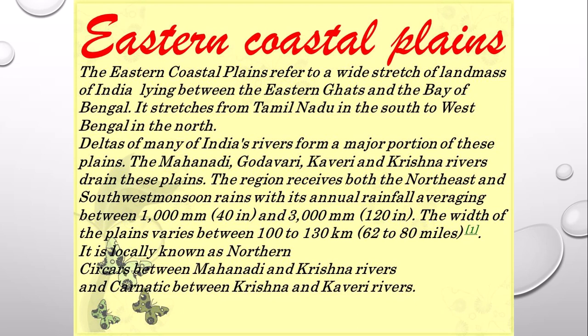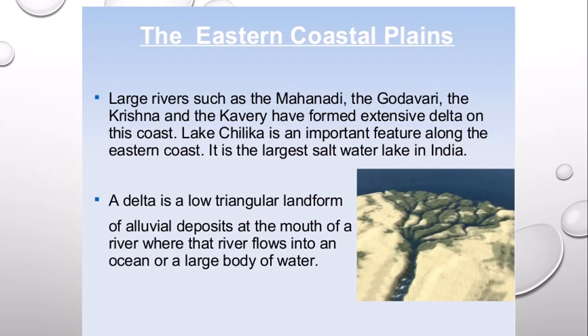So in this we find the coastal plain between Mahanadi and Krishna is also known as Northern Circars, and the southern part which lies between Krishna and Kaveri rivers is called Coromandel Coast. So students, now let's learn how long it stretches actually. So it stretches, as I said, along the states of West Bengal, Orissa, Andhra Pradesh and Tamil Nadu.